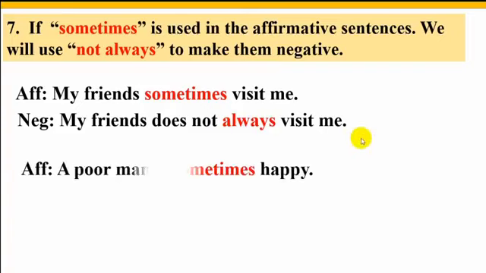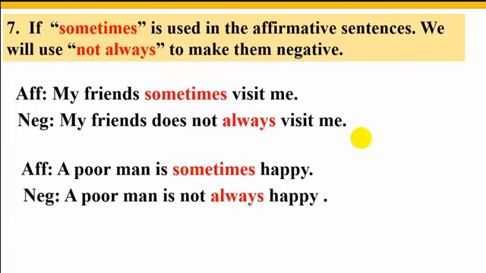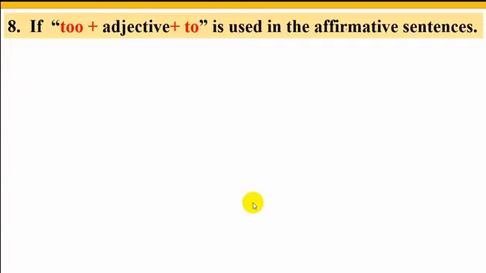Look at another sentence. A poor man is sometimes happy. The negative sentence will be: a poor man is not always happy. Here I used always instead of sometimes, and not has also been used here to make the sentence negative.